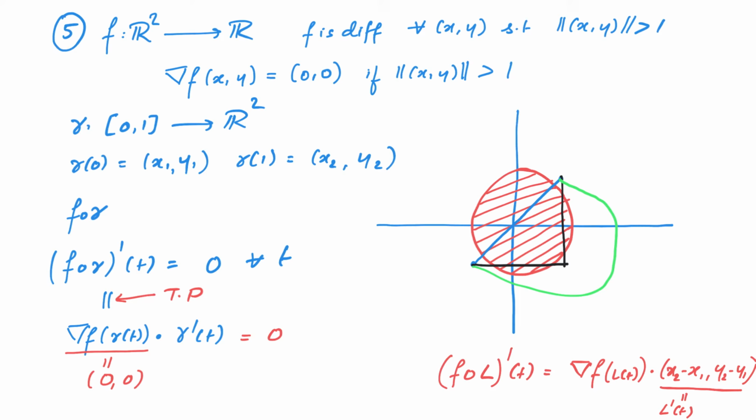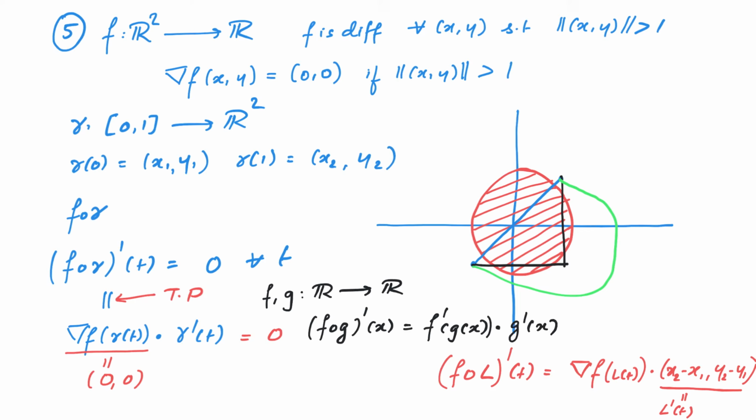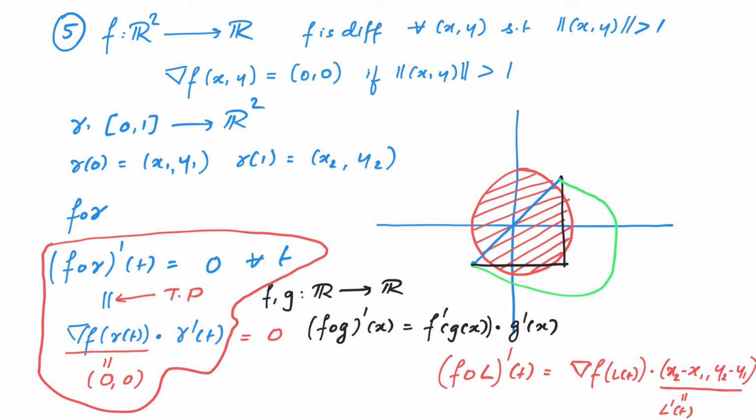Therefore, this should remind you of the one variable theorem that if f and g are two functions from R to R, then (f composed with g)' at x is equal to f dash at g of x times g dash of x. And this was called the chain rule when we studied analysis. So whatever result we want to prove is an analog of this chain rule. And therefore it will be called the chain rule in this higher dimensional setting. And this will be the content of the next video.